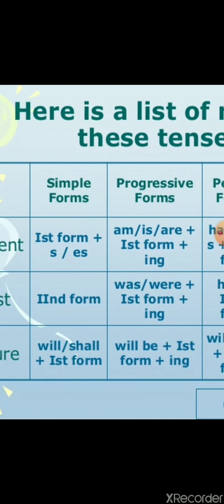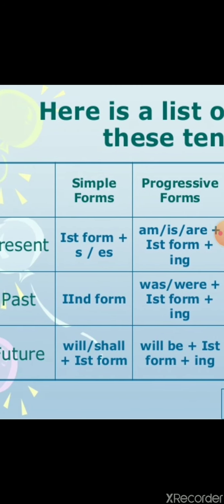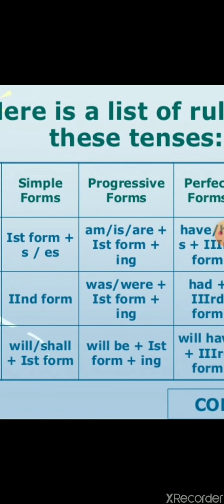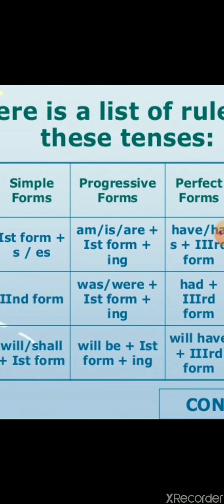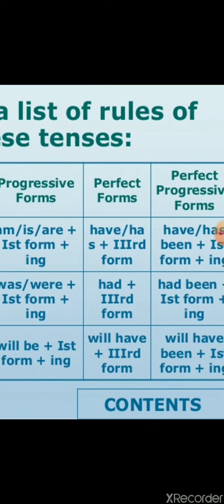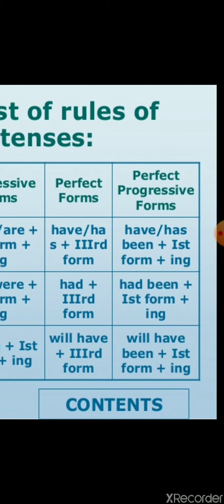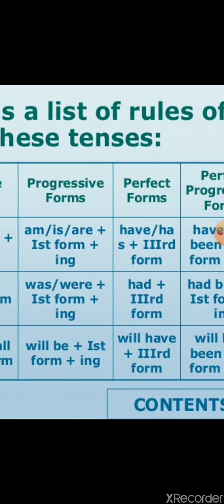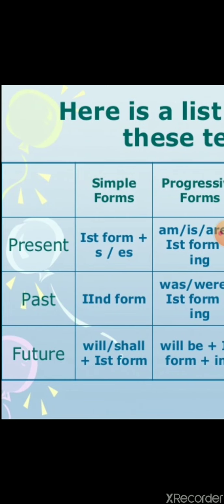Talking about past, past always comes with the second form, and if we want to show progressive, then the ing form with was, were. Perfect form: had plus third form, had been, and first form plus ing when we want to show progression with the perfect aspect.